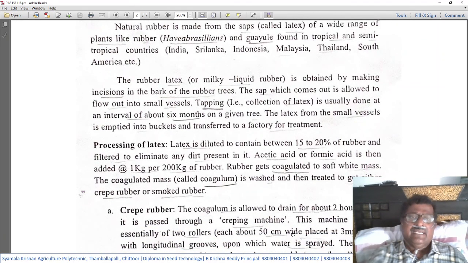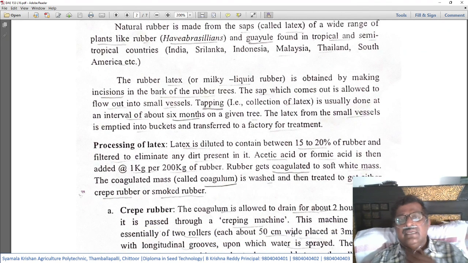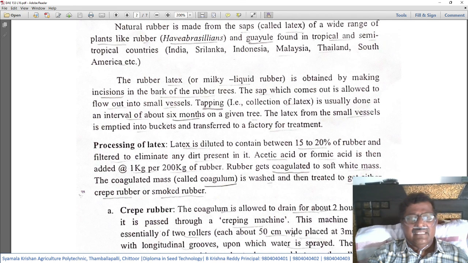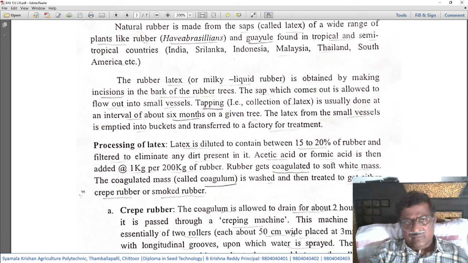The rubber latex, or a milky liquid rubber, is obtained by making an incision in the bark of a rubber tree. As mentioned before, when the bark of the rubber tree is cut with a knife, the sap which comes out is allowed to flow out into a small vessel.